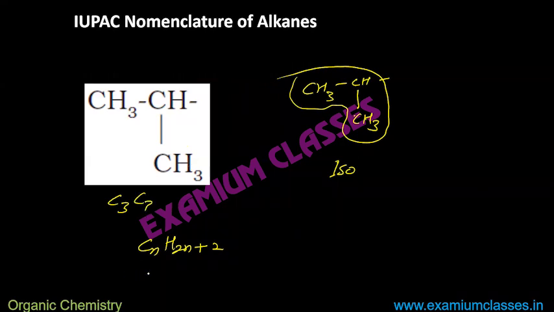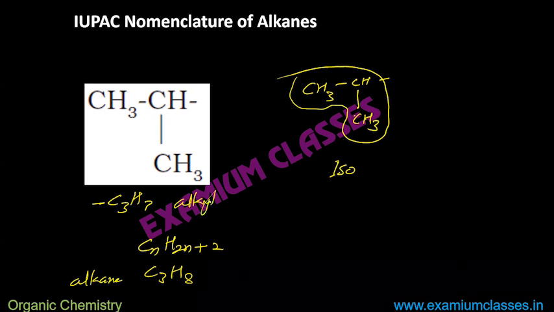If it is alkane, then it should have been C3H(3 times 2 plus 2), 8. No, it has one hydrogen less. It means it is alkyl group. This is alkane. This is alkyl. One hydrogen less. So whenever you see an open bond, that's a hint that it is alkyl. It cannot be alkane.